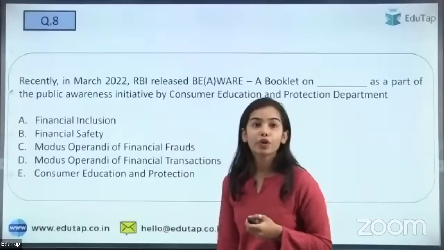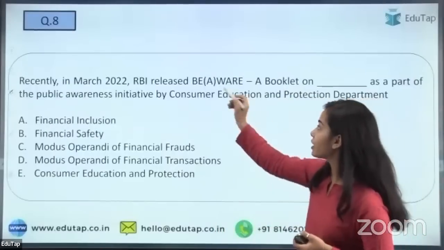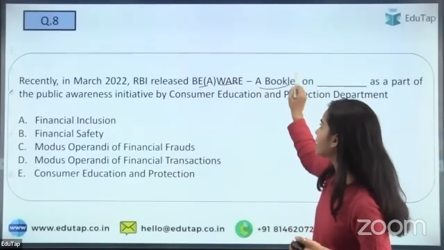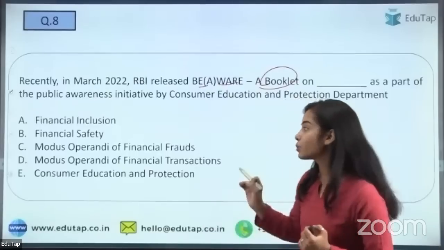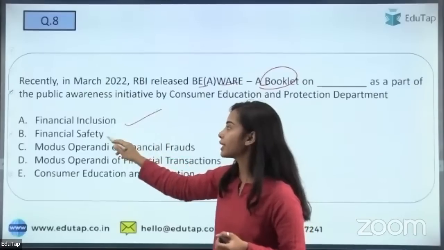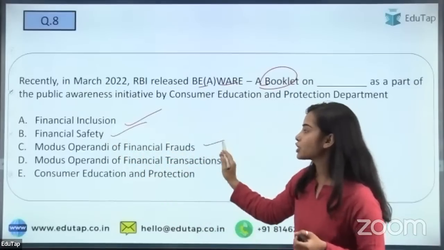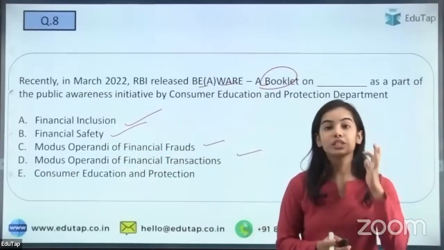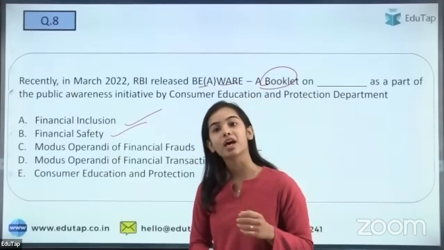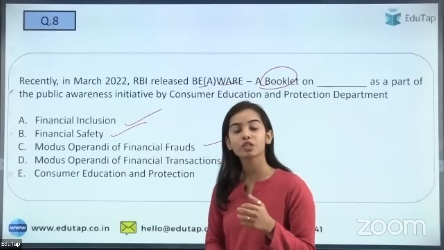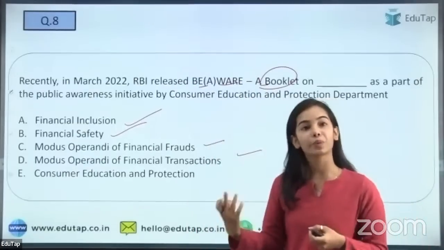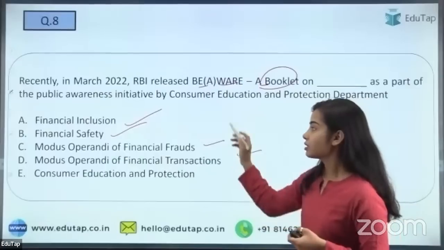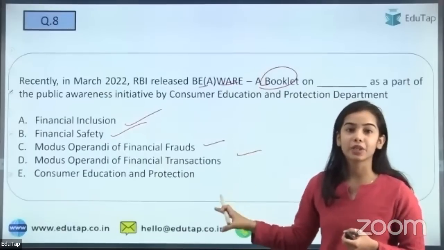The next question for you all is that the Be Aware or Beware booklet was released by RBI. This was a booklet on what? Was it a booklet on financial inclusion, financial safety or financial frauds, financial transactions, or consumer education and protection? The RRA 1.0 was made in 1999 and the second RRA was made in 2021. Which of these is the correct answer that you have to tell?